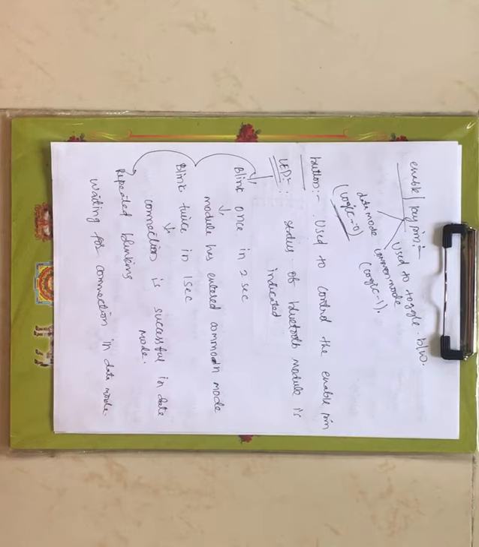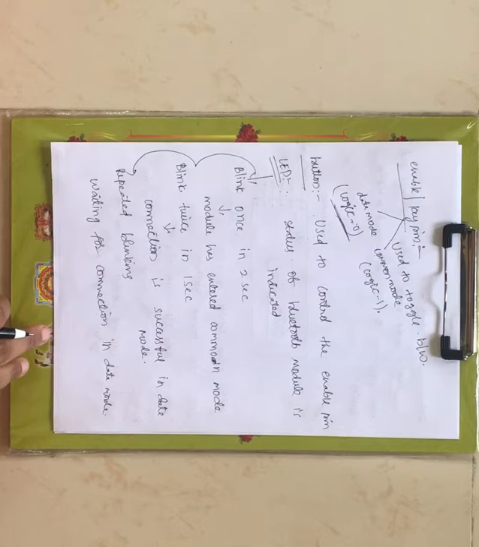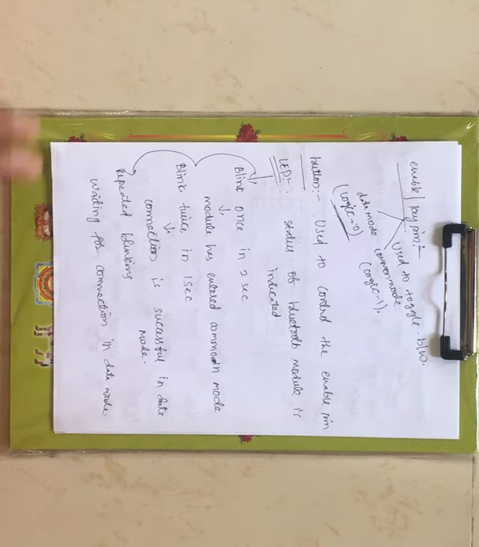Now coming to the enable pin, this is used to toggle between data mode and command mode. When it is logic 0, it is data mode, where data is communicated between the Bluetooth module and a mobile device. When it is logic 1, it is command mode. Coming to the button, the overall control of this enable or key pin is done by the button. Coming to the LED, the status of the Bluetooth module is indicated by the LED.